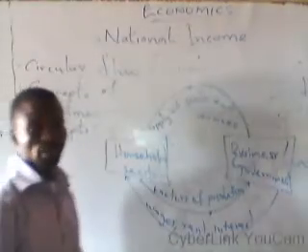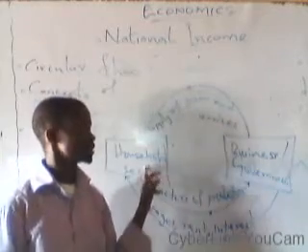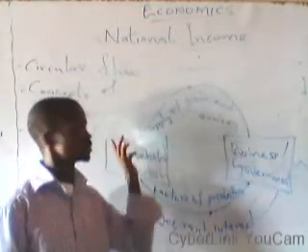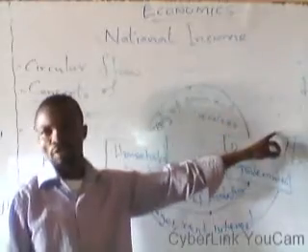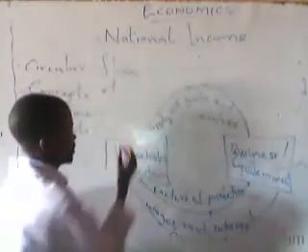After the supply of the goods and services by the business firm to the household sector, the household sector will also have to pay in returns for the goods and services supplied to it by the business firm.